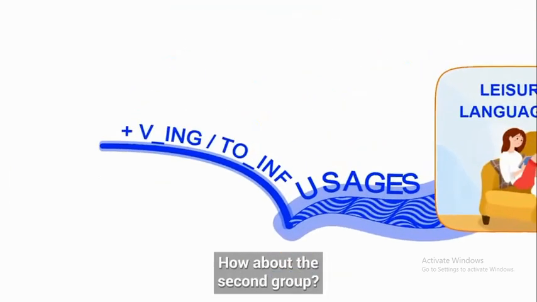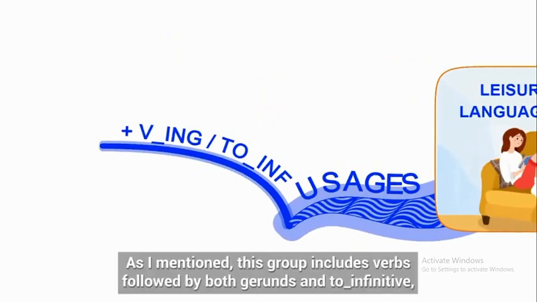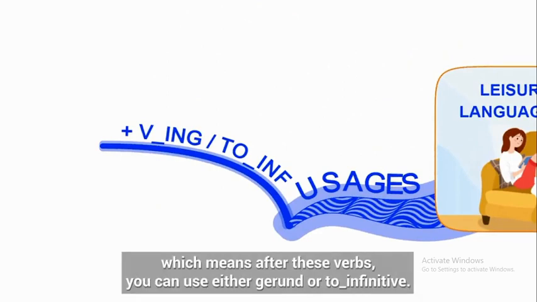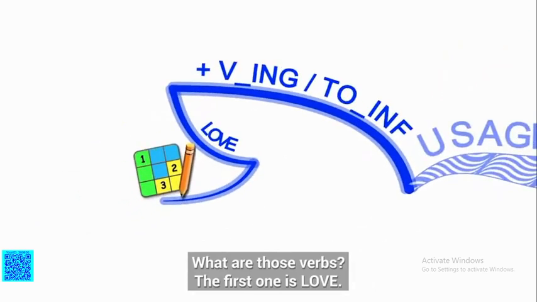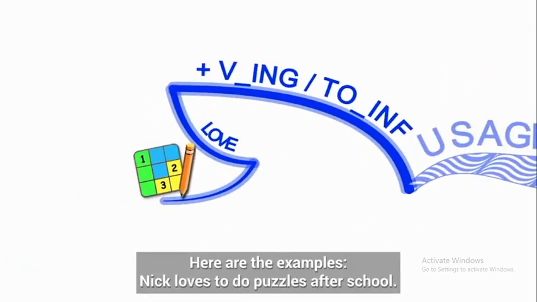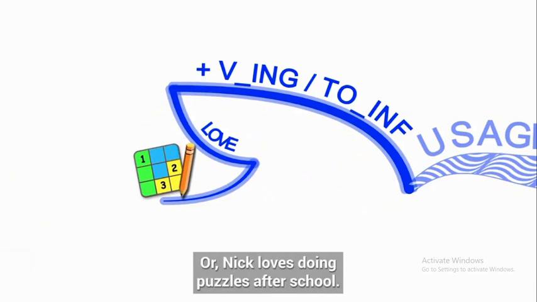How about the second group? As I mentioned, this group includes verbs followed by both gerunds and to infinitive, which means after these verbs, you can use either gerund or to infinitive. What are those verbs? The first one is love. Here are the examples. Nick loves to do puzzles after school. Or Nick loves doing puzzles after school.